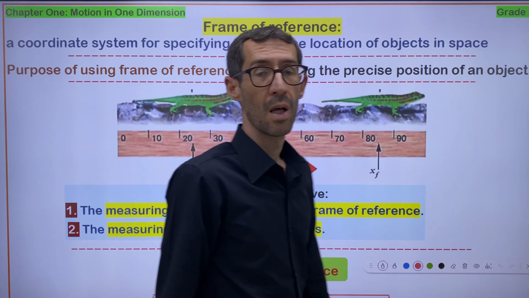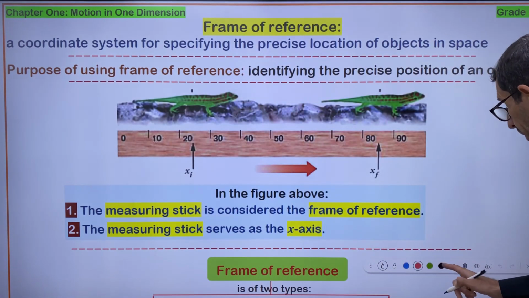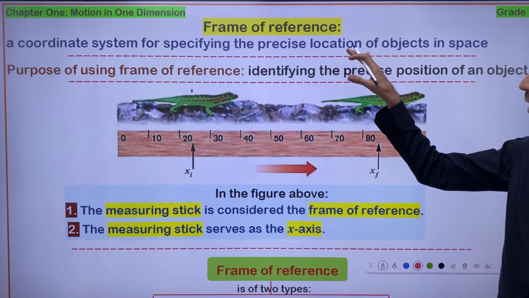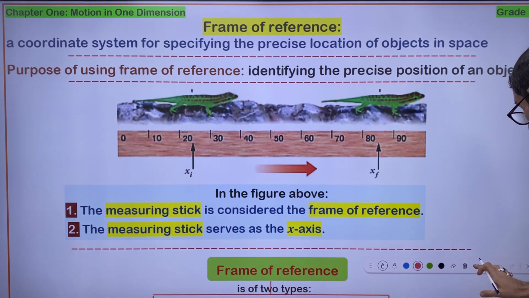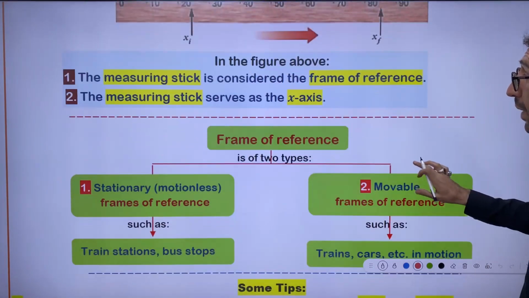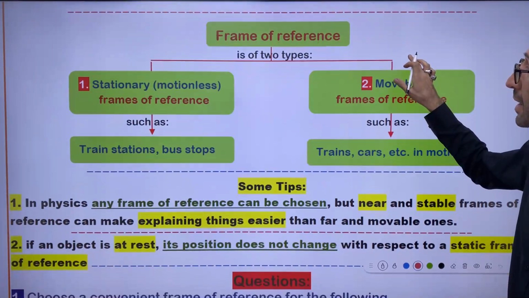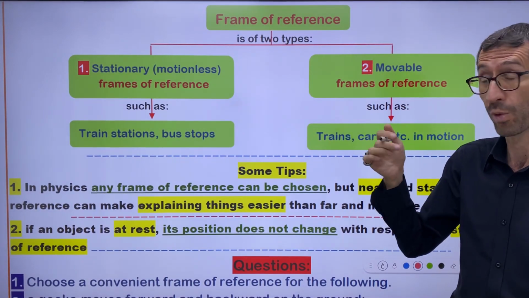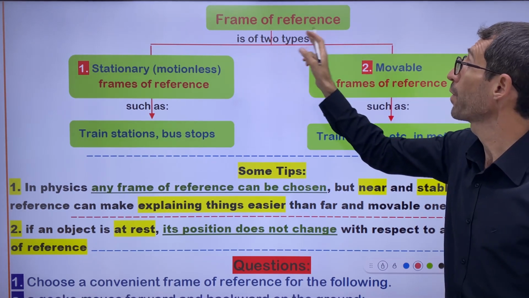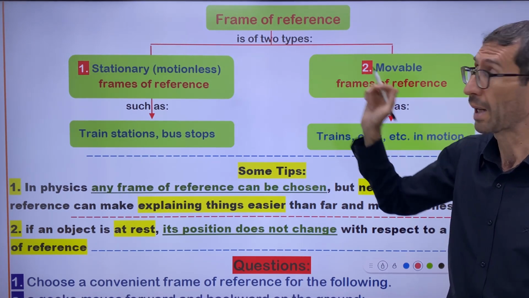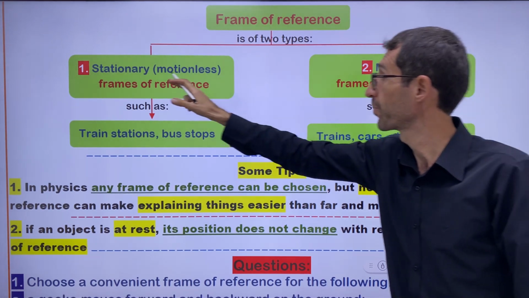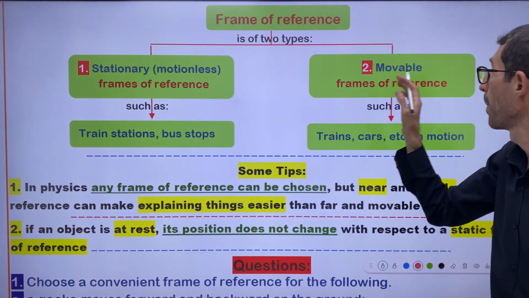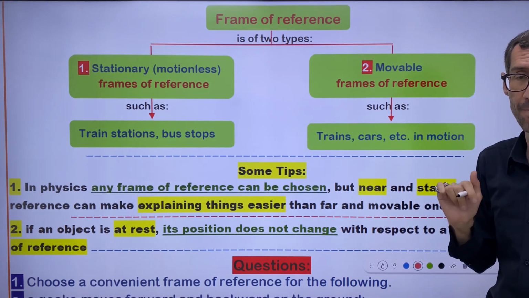Right. Let's move on to another subject that has to do with the frame of reference. Let's keep going with the explanation of the frame of reference. So frame of reference in general is of two types. Either we have a stationary frame of reference or a movable frame of reference.